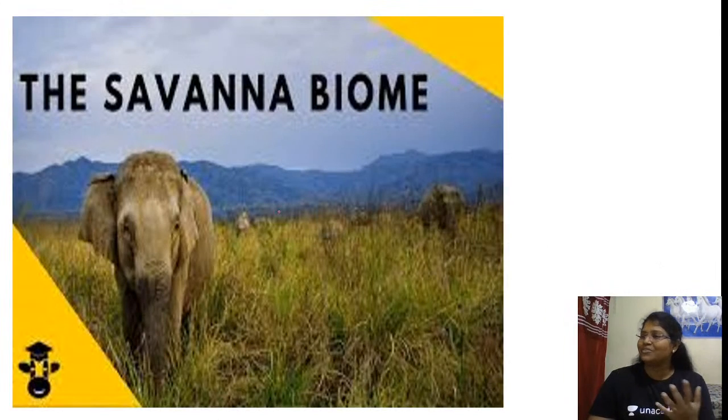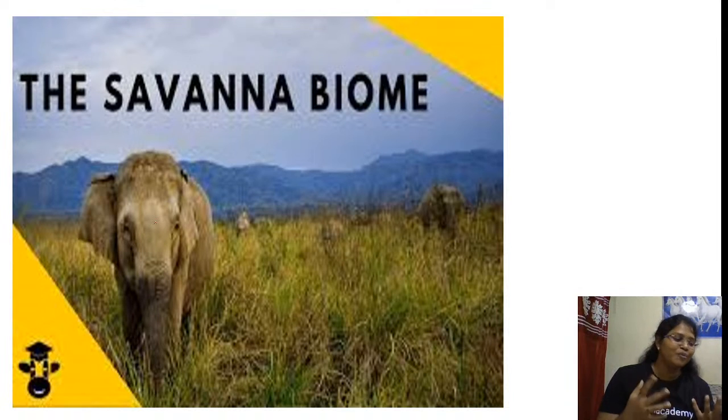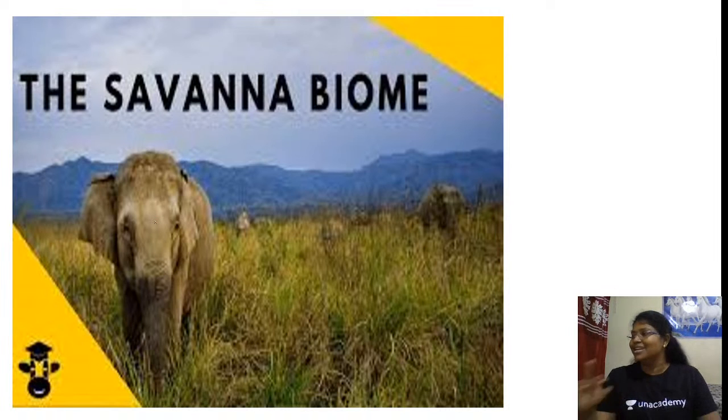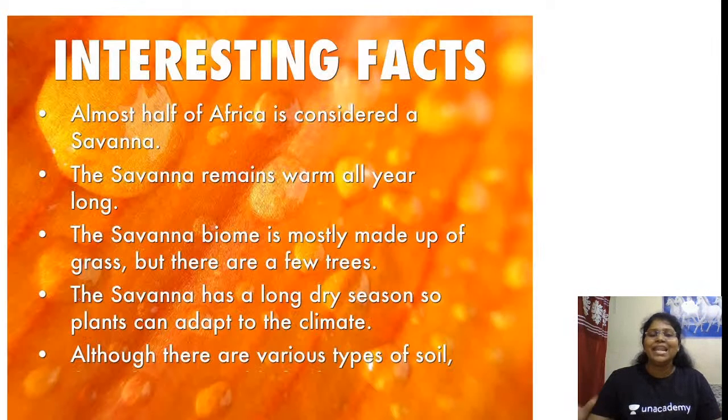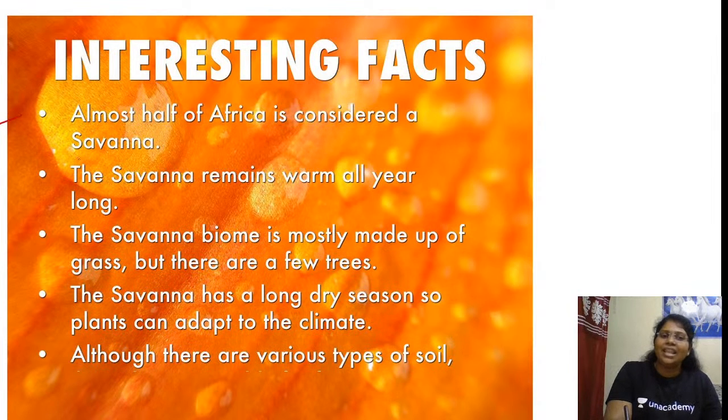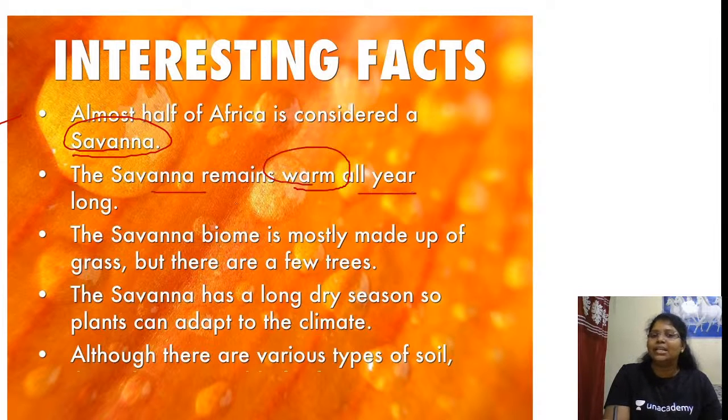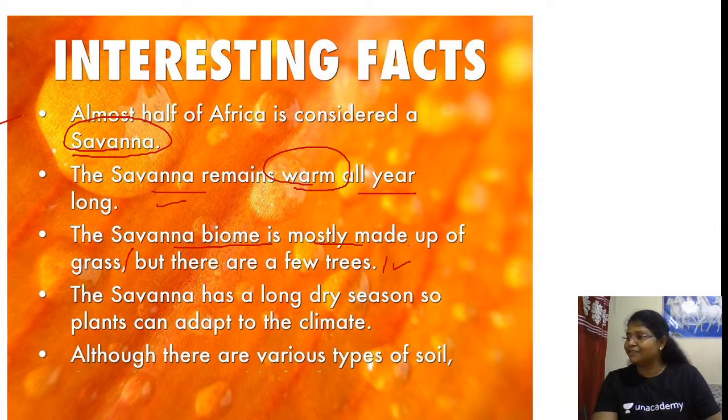Savanna biome. Of course, now we are going to discuss all our near and dear ones, our friends. We are going to discuss many of our friends in this class. This is one of the most important and interesting classes as well. Savanna biome, the majestic, of course. Fine. Interesting facts. Almost half of Africa is considered savanna land because the savanna remains warm all year long. The savanna biome is mostly made up of grass, but there are a few trees. Is this fine?